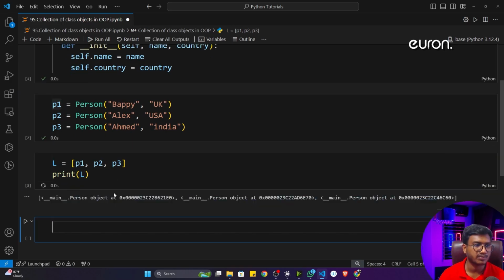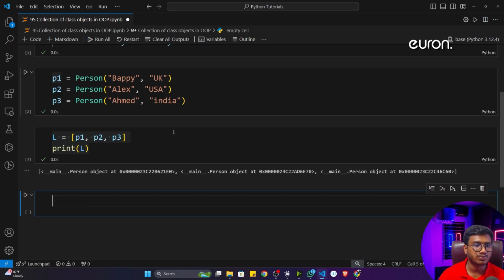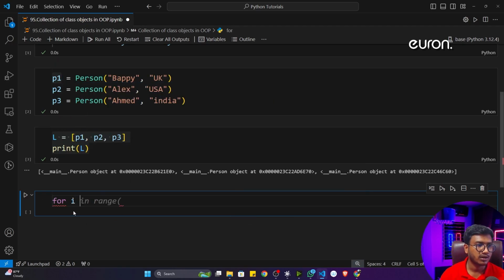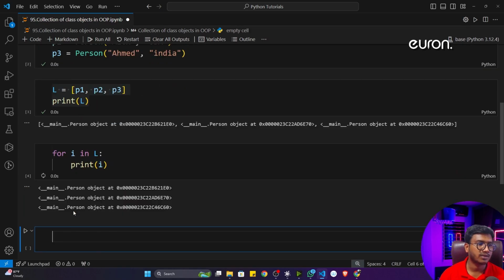Now see, if I execute the program, you'll see that it will show you the object. It will show you the P1 object, P2 object, and P3 object. We can easily store it. And now it will work as a normal list. So whatever operations we used to perform on a list, we can also perform here. Let's say I'll just apply a for loop. I'll write for i in L. Then if I print this particular i, it will print me all the objects of this particular class.